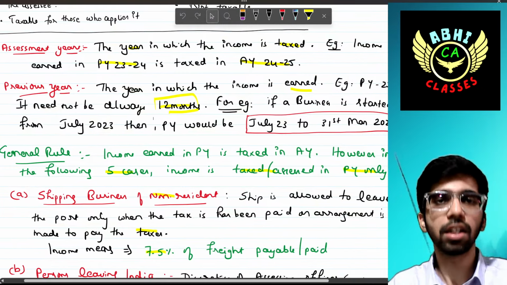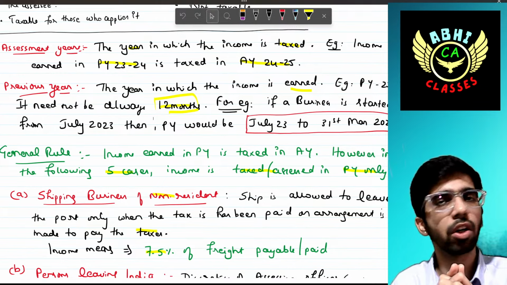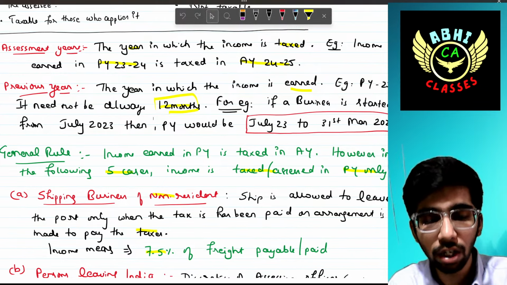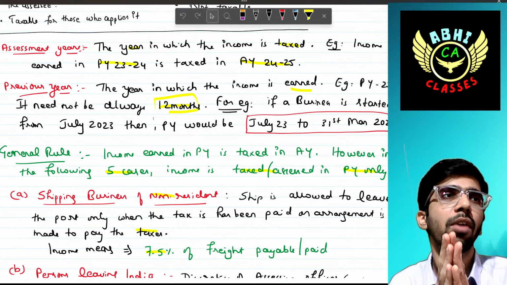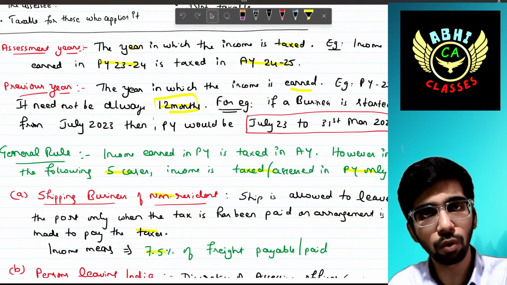Then the meaning of assessment year and previous year. First, we will discuss the meaning of previous year. Previous year means the year in which you have earned your income. For example, the current financial year is 23-24, April 23 to March 24.